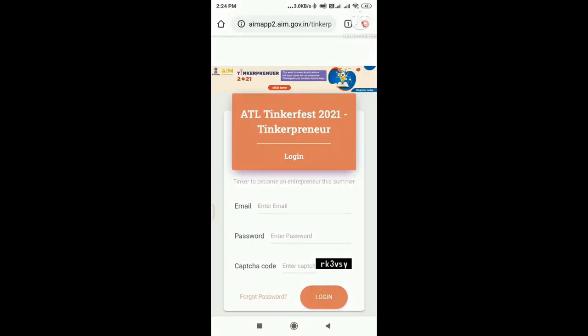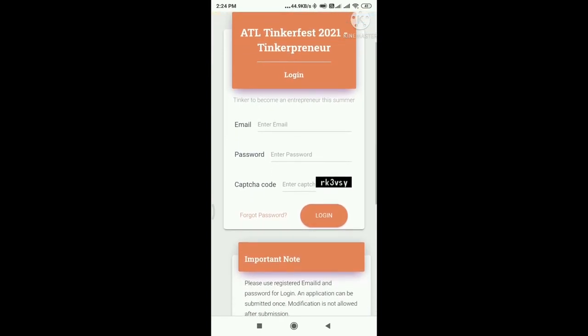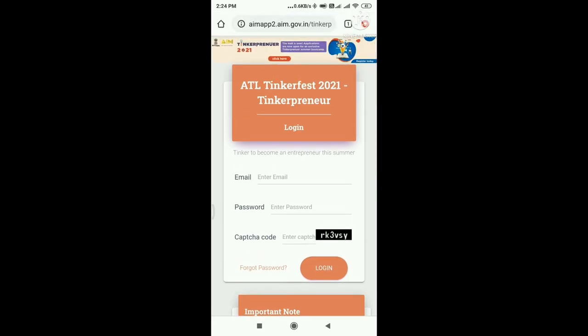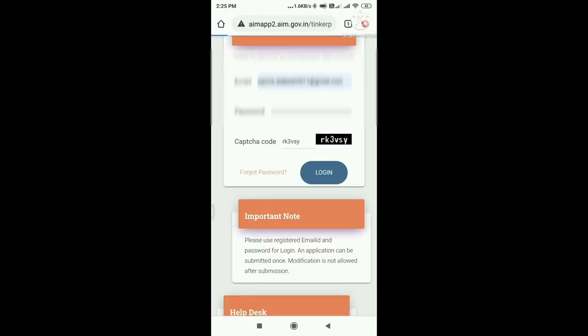ATL Innovation Mission has provided a link, or you can say a web portal, through which you have to log in and access all the material there. Now let's go to the web portal and see what other things are there. So this is the page. Here you have to give your email ID, your password and the captcha that is given here. For my login ID, I will give my login credentials here. After writing the credentials, click on the login button, which will take you to the app.